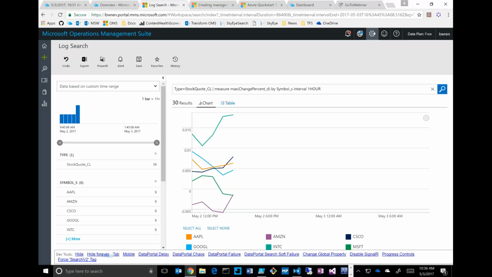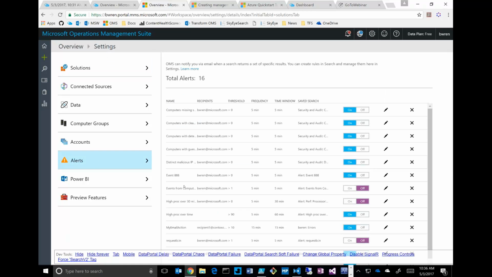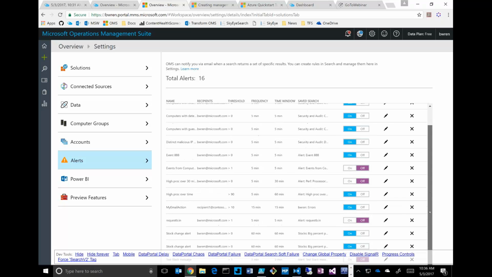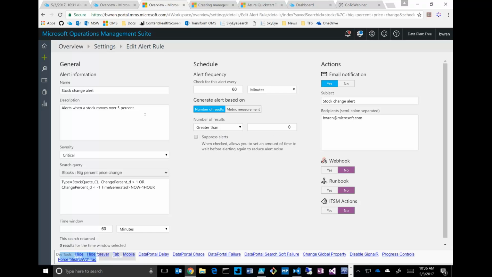In addition to that, I did an alert on this thing, right? So here are our alert rules. I have lots of just test ones in here, but the one that's part of my solution, I thought I had one as part of my solution. There it is. So I did a stock change alert. I said, okay, if one stock we see moves over 5% for the day, I want you to send me an email. Now, the reason this search here says 1 is just because I wanted it more sensitive, just testing. I wanted to make sure things were working, so I just dialed down the threshold. But what we're doing is we're running this thing every minute. If we see this condition, we're going to fire an alert.